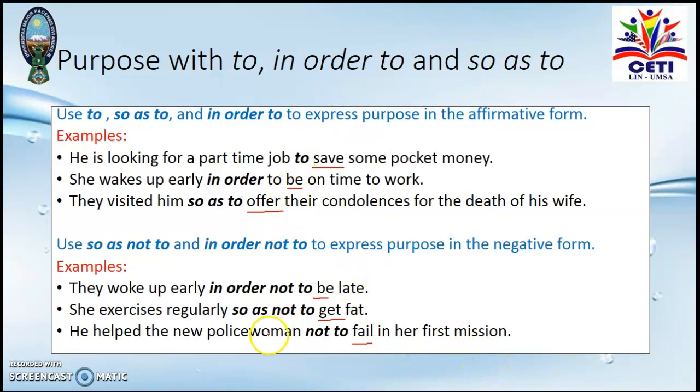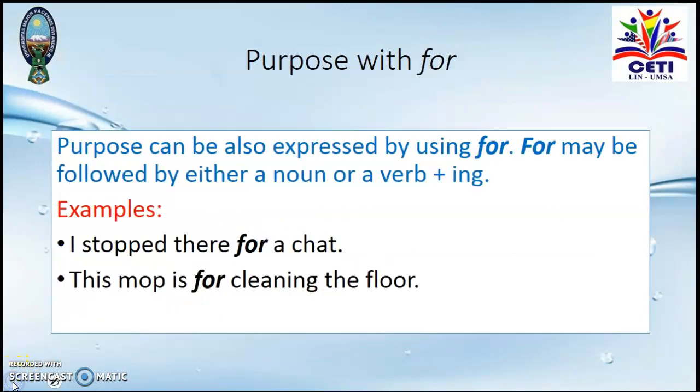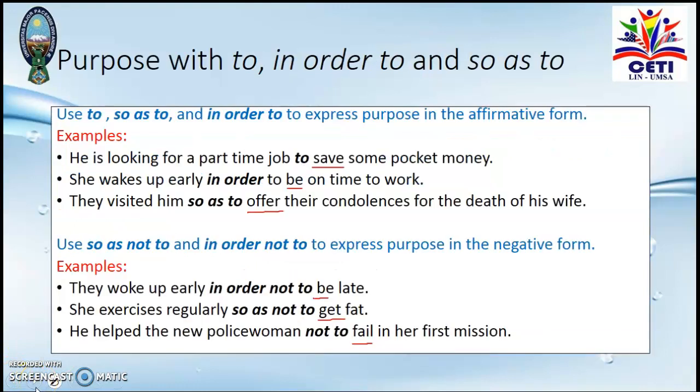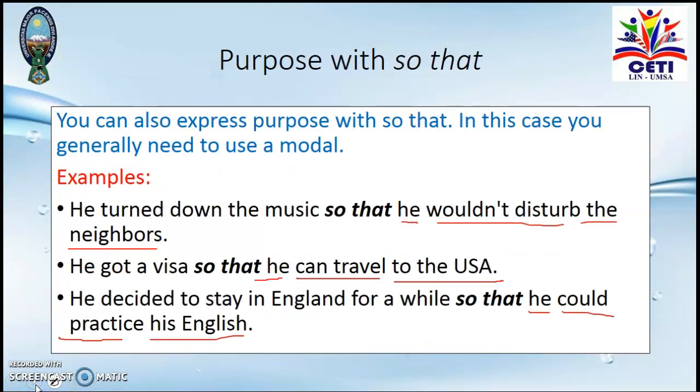In this case, we have to use just the verb in the base form. And here with for, as I told you, we are going to use a noun or a verb in the ing form.